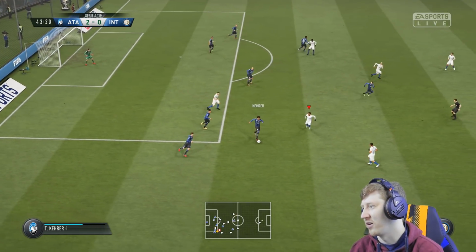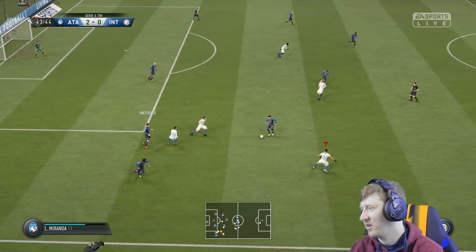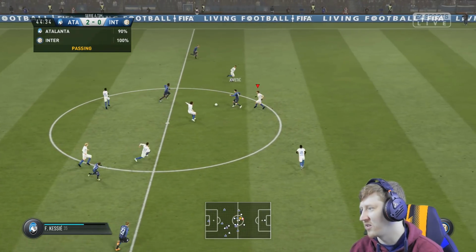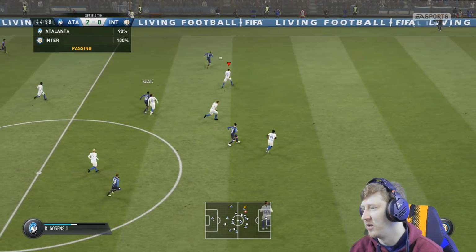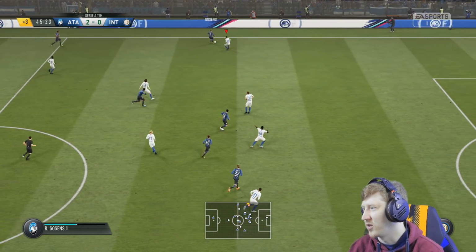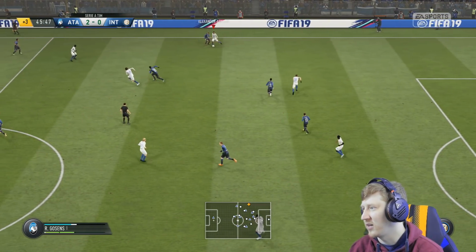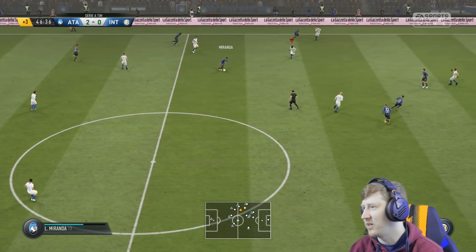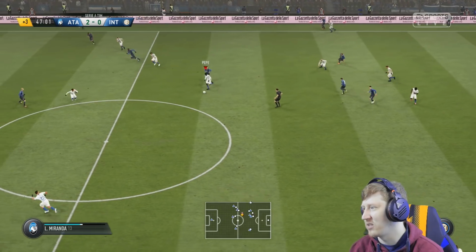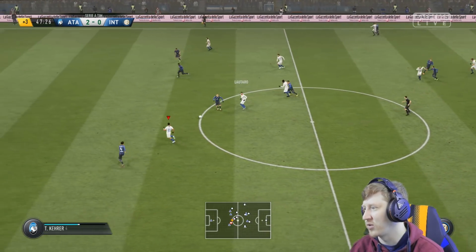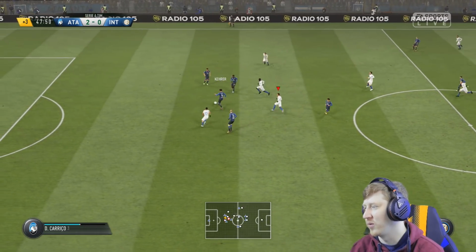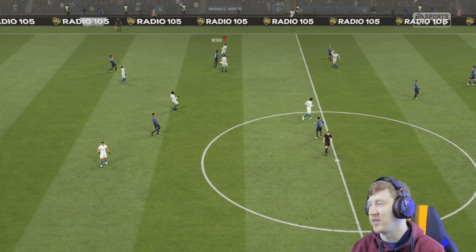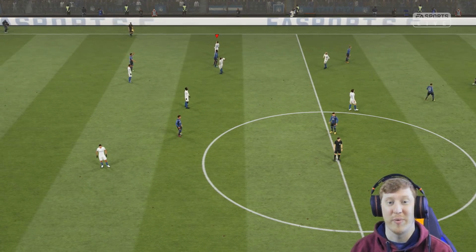Lautaro, oh, Kjaer has read that superbly. He just lunged in there when the ball was being played through. And Atalanta have had an answer for everything I've thrown at them so far. Gosens on the left-hand side, tackled by Trent. Can't quite get it forward to Pepe, can we? No. We are going to be 2-0 down at the break here, unless the referee gives me the opportunity to complete this counter-attack, which he may well do. No, not going to get the chance to do it. They've had an answer for everything I've offered them so far, offensively. 2-0 Atalanta at the break.